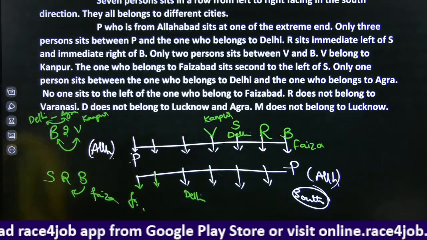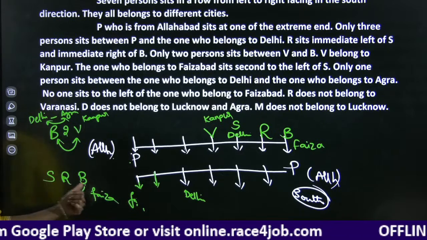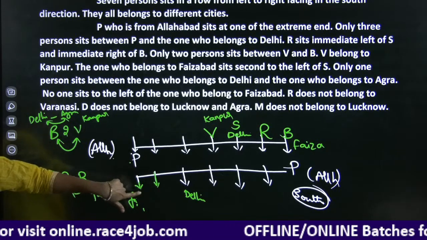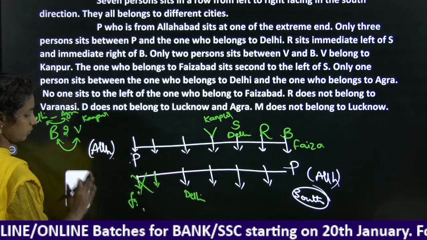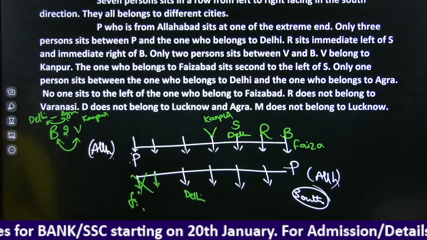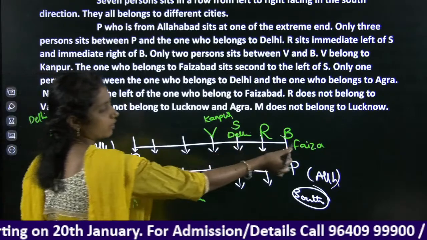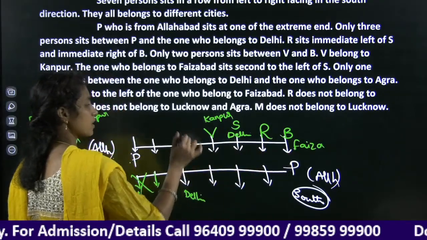If we consider it the other way, it is not possible because B's right side should be R. If you consider B, it will be on the left side. So this is a false assumption. Right? Next, what else? Delhi, Agra. Delhi, already it is Faizabad. One person, Agra is here.